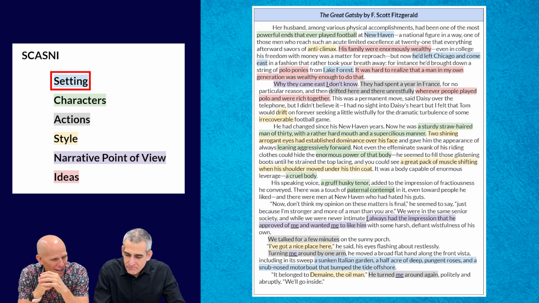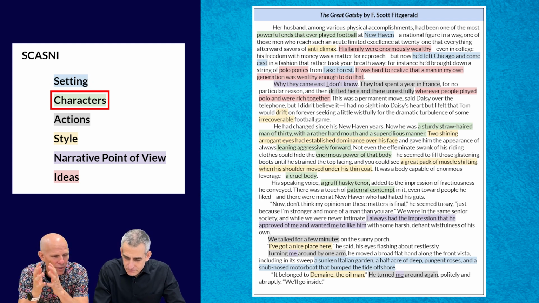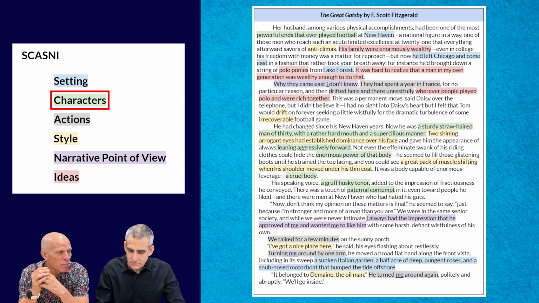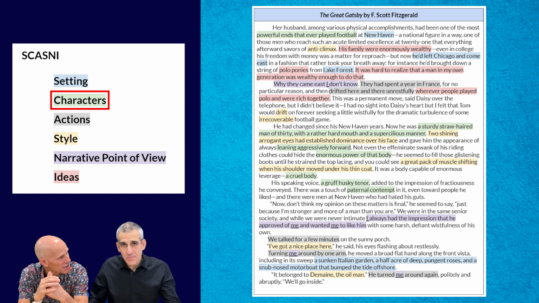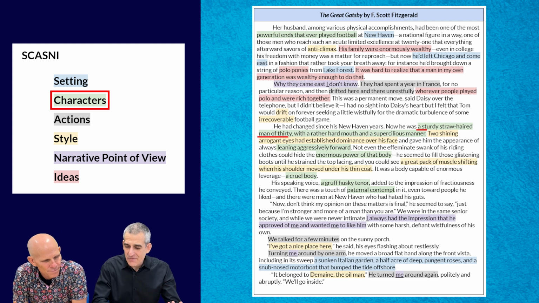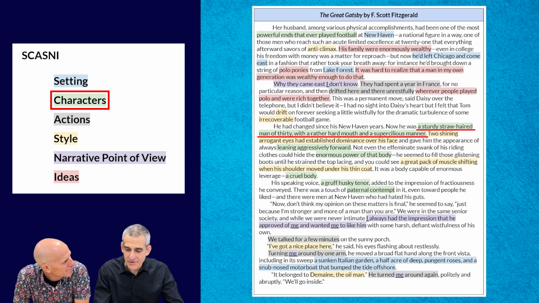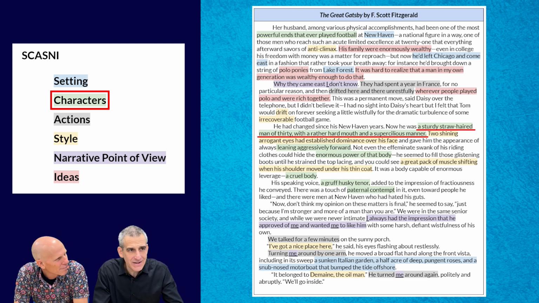That's character. And there's a lot we can talk about, but I think certain words stand out to us. We're talking about him being powerful as a football player, and that connection of football as an aggressive, dominant sport. I think that's interesting. Yeah, that's characterizing him. Building on that power, we see that reference to the sturdy, straw-haired man of 30 with the hard mouth, right? So the narrator and Fitzgerald are really presenting Tom as a powerful masculine figure.